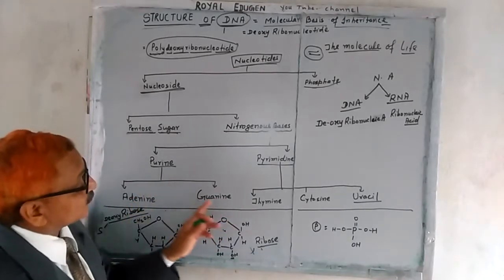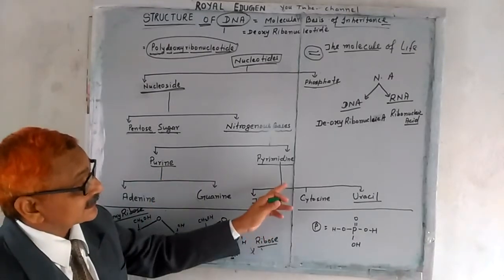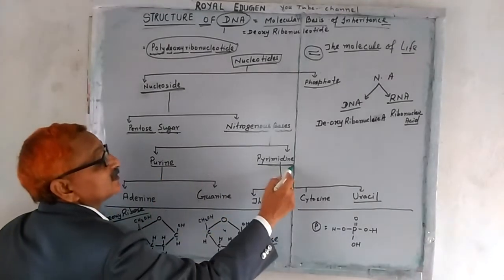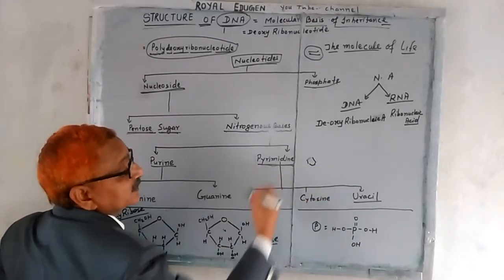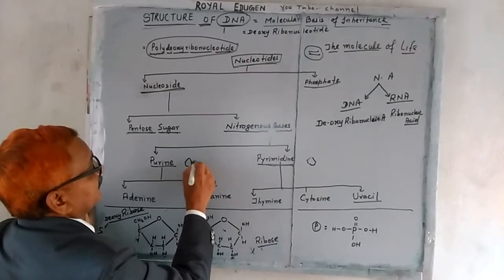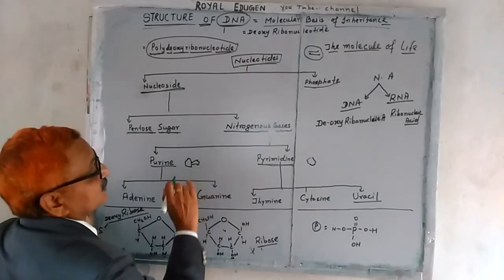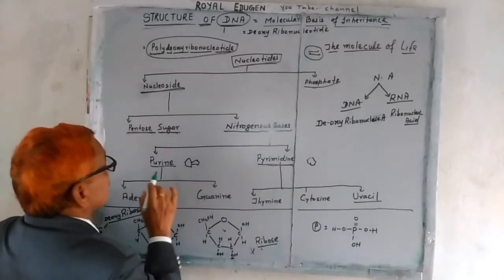So adenine and guanine are the purine type of bases. And there are three types of pyrimidine. These have a single hexagonal ring structure. But the purine has a hexagon and then a pentagon, so a double ring structure is there. Here double ring structure, here single ring structure.